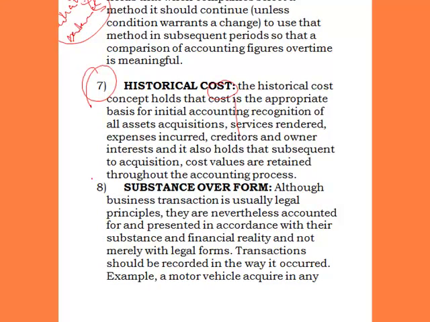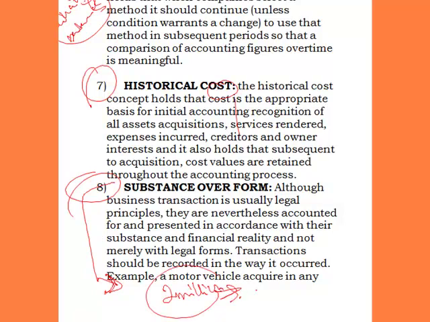The next one is substance over form. When you say substance over form, it simply means that the reality of a transaction should prevail over the legality of that transaction. Let me give you a clue to what this means. Assuming you are in a business and you have a case with a debtor who needs to pay you 2 million naira, and he decides to pay you 1.8 million, the remaining 200,000 he is not saying he won't pay.